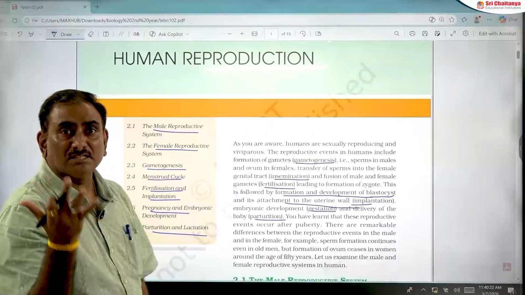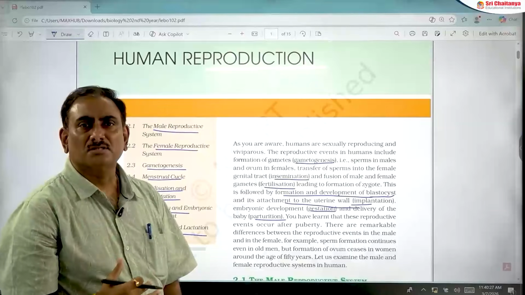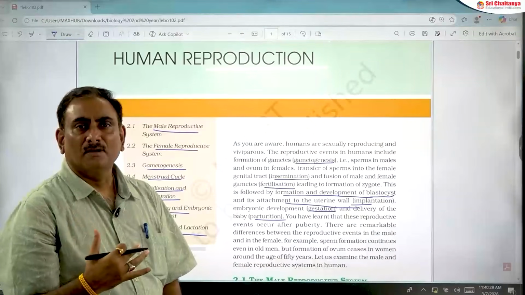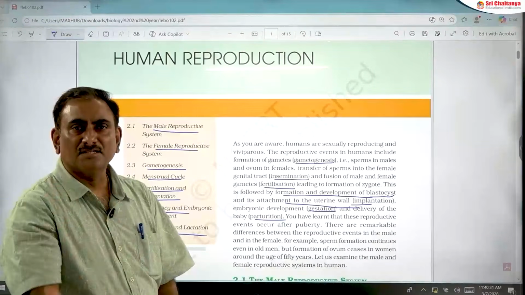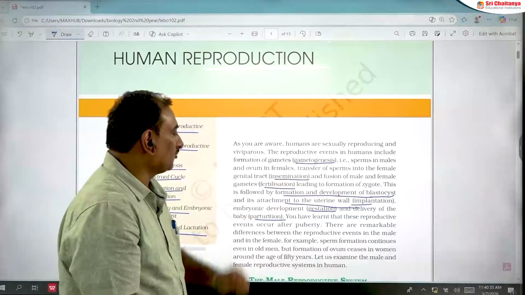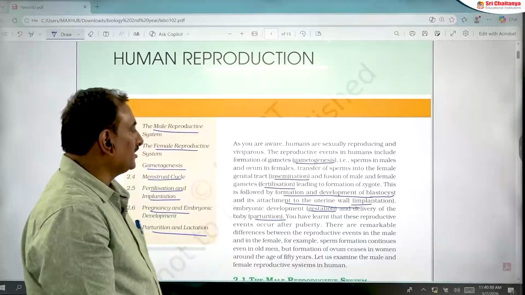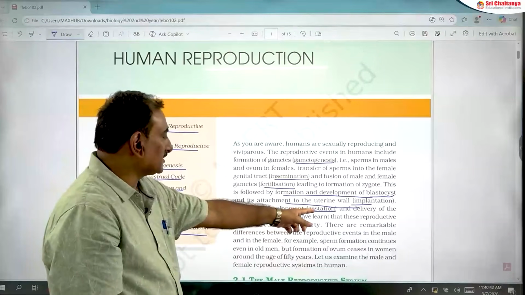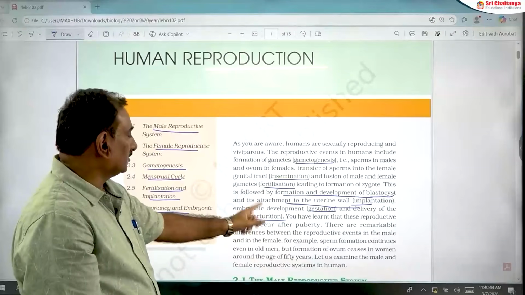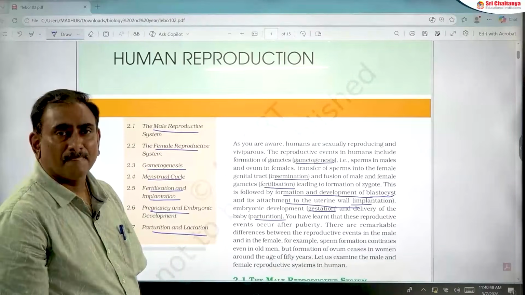So the correct sequence of events in human reproduction is gametogenesis, insemination, fertilization, followed by formation of blastocyst, after blastocyst formation, implantation, after implantation, gestation, next parturition. This is the final step, the correct sequence of events.